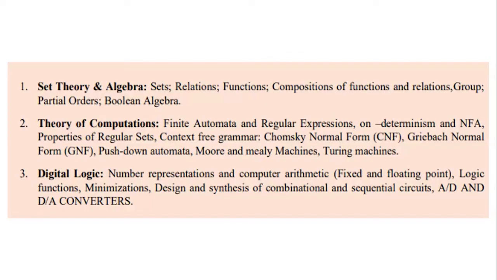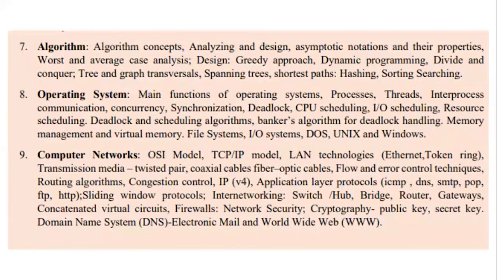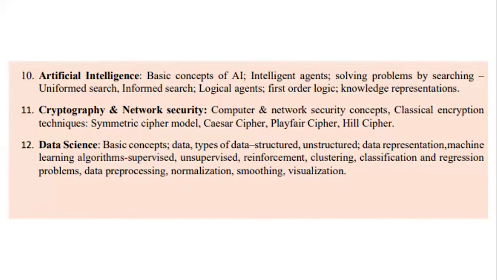Fine. So we had a quick understanding about the syllabus of the data science, artificial intelligence, and cyber security paper of CUET. It consists of 12 chapters or 12 topics: set theory and algebra, theory of computations, digital logic, computer organization and architecture, microprocessors and interfacing, programming and data structures, algorithms, operating system, computer networks, artificial intelligence, cryptography and network security, and data science.